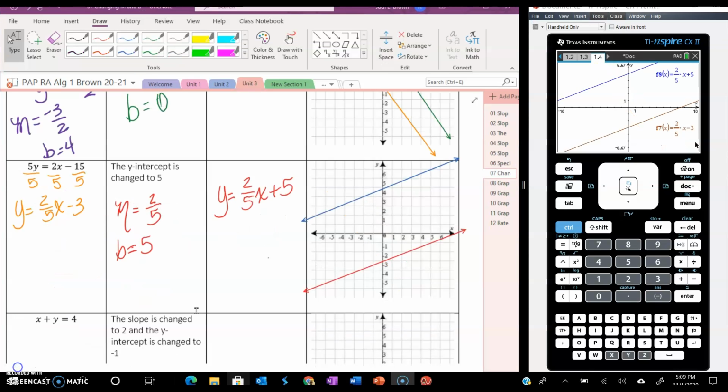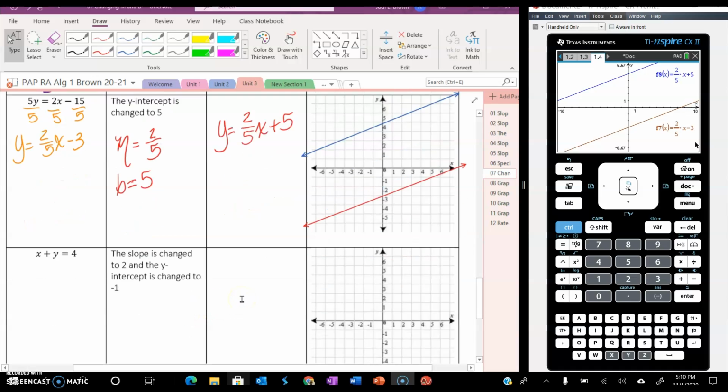Okay, how did you do? Did you already know that the lines were going to be parallel, because what changed was the y-intercept and not the slope? That if the slopes were the same, they would be parallel? So the only thing that changed was the y-intercept. So that just means that the graph moved up. How many units? It moved up 8 units. It moved up 3 here and then another 5, right? Okay.